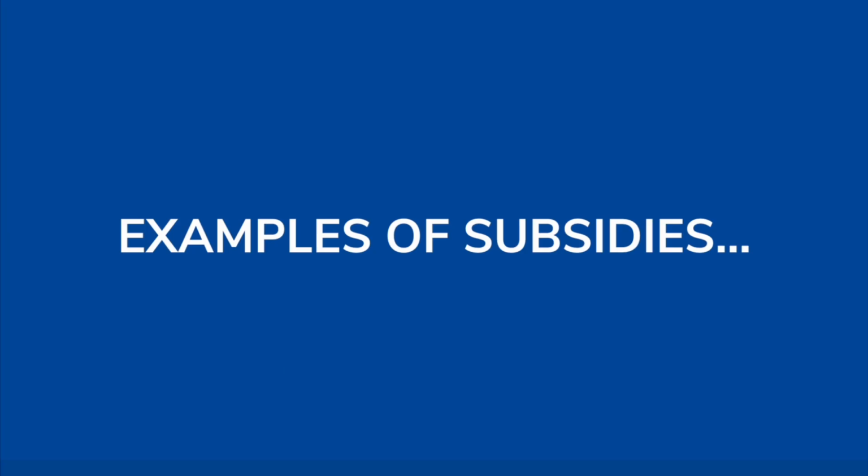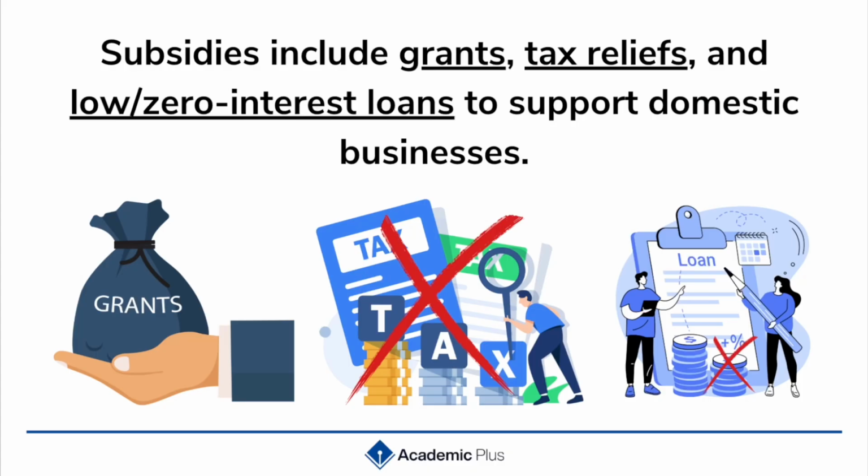So in terms of the different examples of subsidies, well, we could look at governments giving grants to businesses so they can spend that money on certain costs. We could also look at giving them tax relief, so reducing the amount of tax that they have to pay, and also giving them extremely low interest rates or zero interest rate loans.